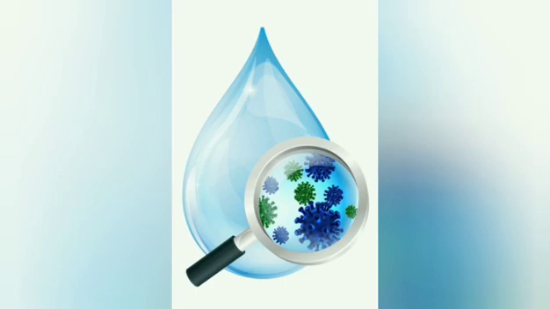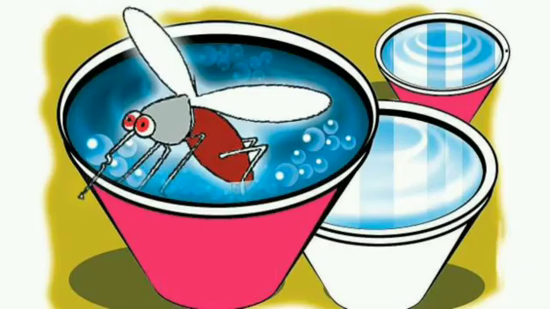Some diseases spread through water, for example cholera, typhoid, jaundice, etc. The cholera causing microbes enter a healthy person's body through the water they drink and infect them. After floods or any other natural calamity, we are advised to drink boiled water. Why? This is because many disease causing microbes are present in the water at that time. Boiling of water kills the microorganisms. Clear?